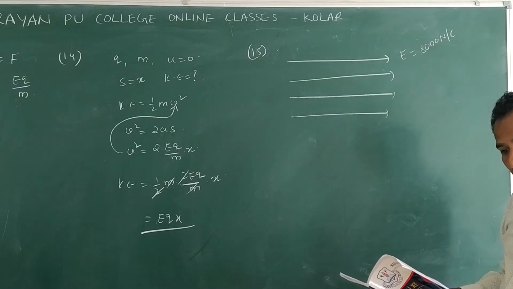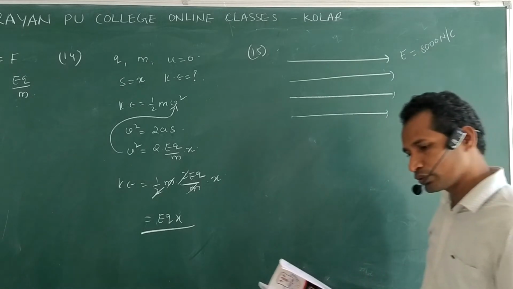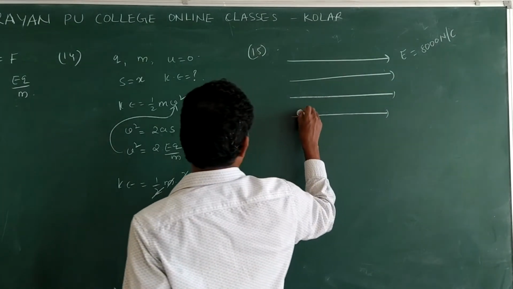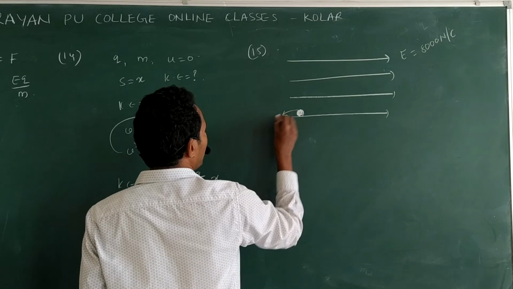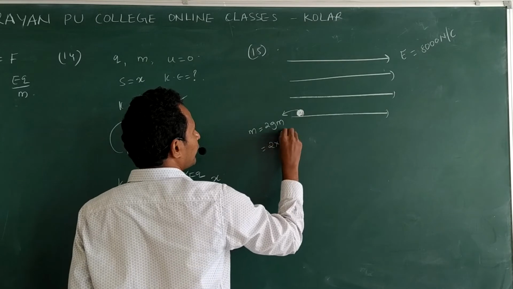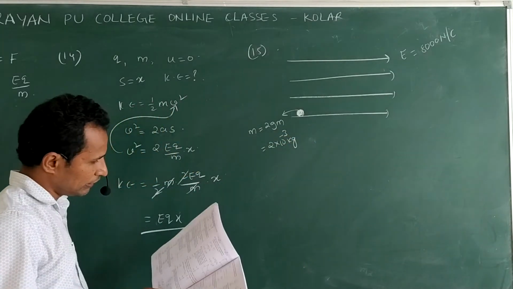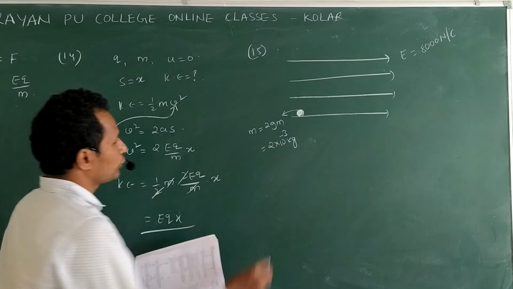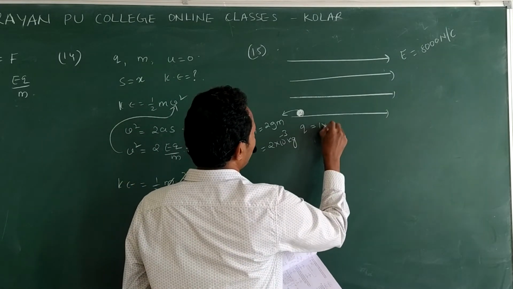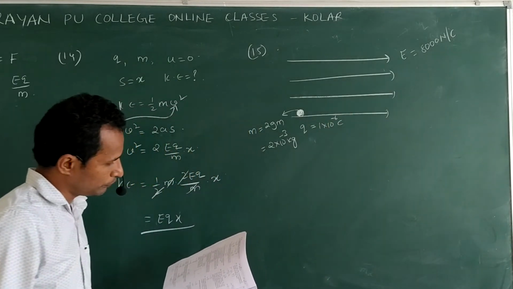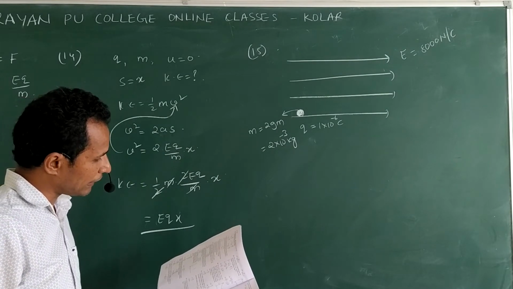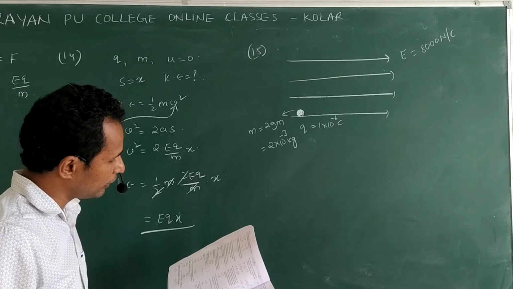Next, a particle of mass 2 gram and a charge 1 microcoulomb. Let us consider the particle here. This mass m is given as 2 gram, so convert this into kg: 2 into 10 power minus 3 kg, and charge q is equal to 1 microcoulomb, 1 into 10 power minus 6 coulomb, projected into the field from the origin along positive y-axis with the velocity 30 meter per second.